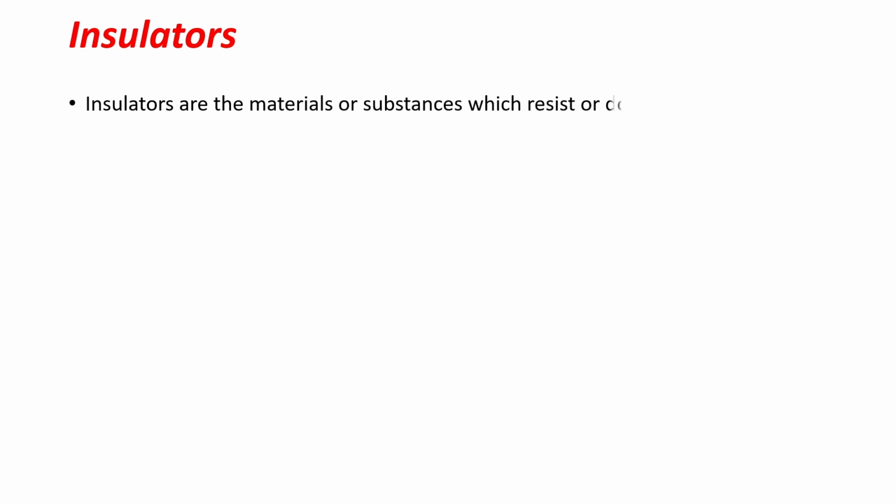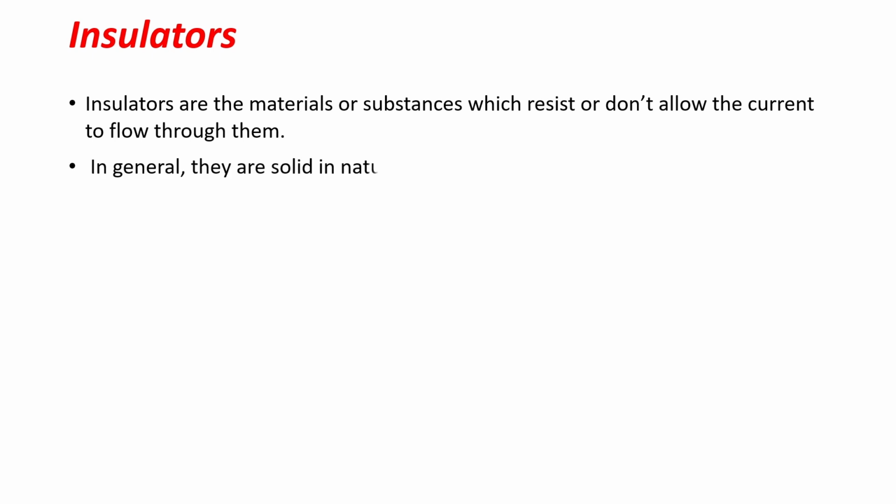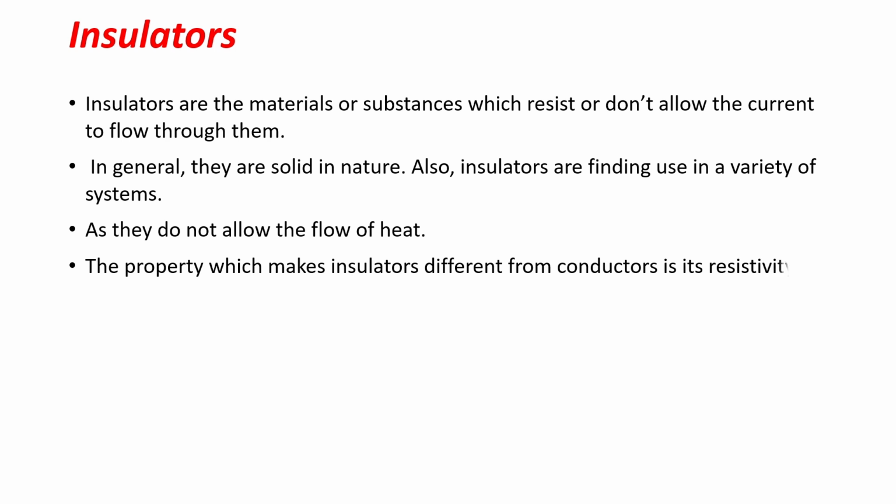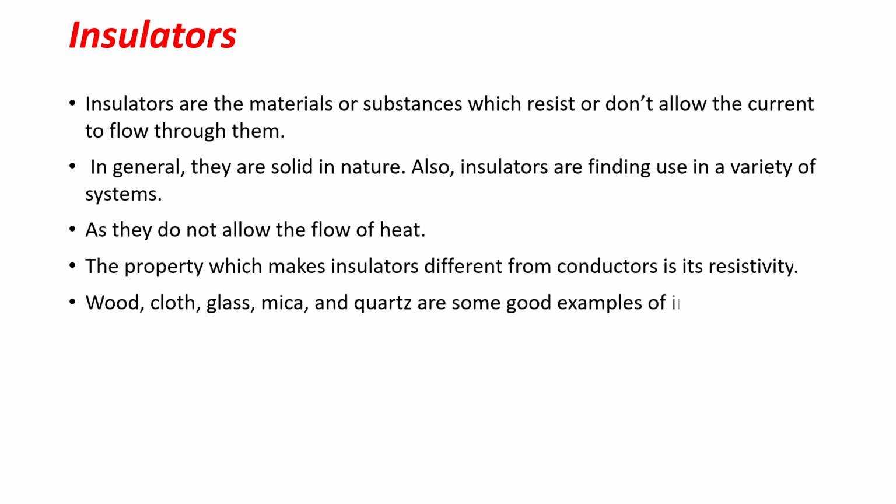Now see the next material, insulators. Insulators are the materials or substances which resist or don't allow the current to flow through them. In insulators, current can't flow. In general, they are solid in nature. Also, insulators find use in a variety of systems. As they do not allow the flow of heat, the property which makes insulators different from conductors is resistivity. Wood, cloth, glass, mica and quartz are some good examples of insulators.